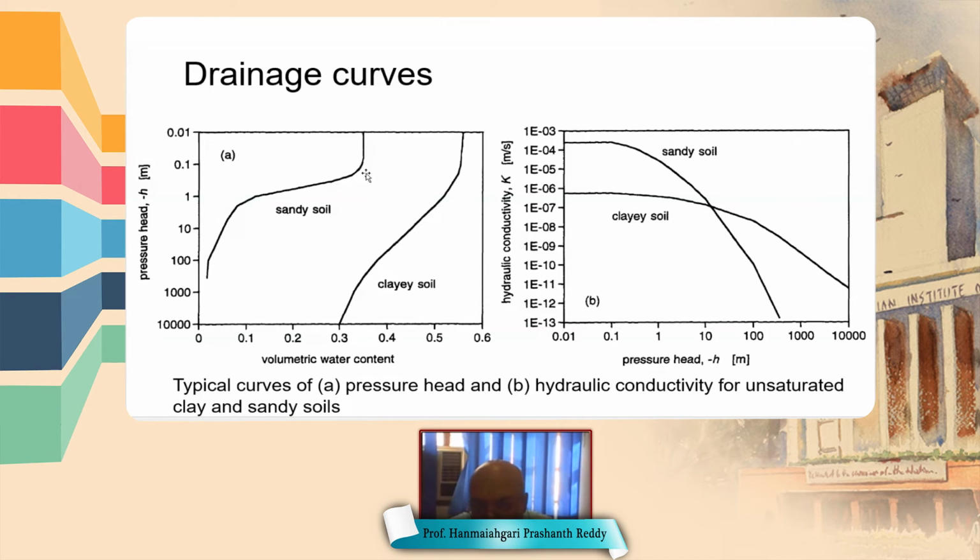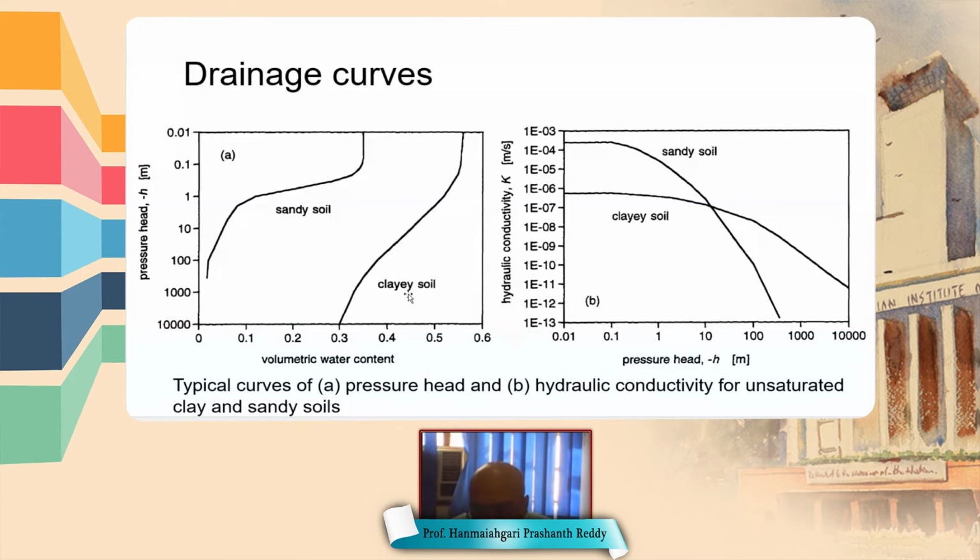Therefore, the shape is opposite to the previous figure. In this figure, as the water content increases, suction pressure decreases. Between sandy soil and clay soil, the suction head is very high for clay soil.